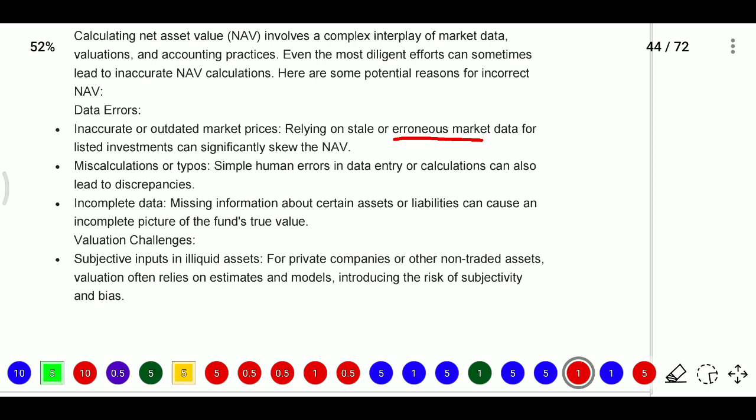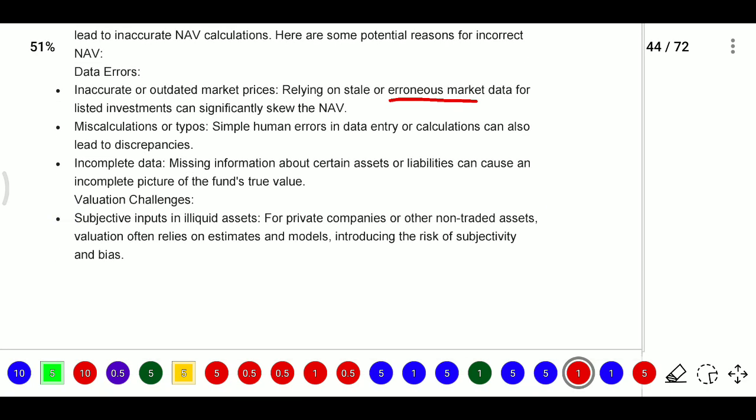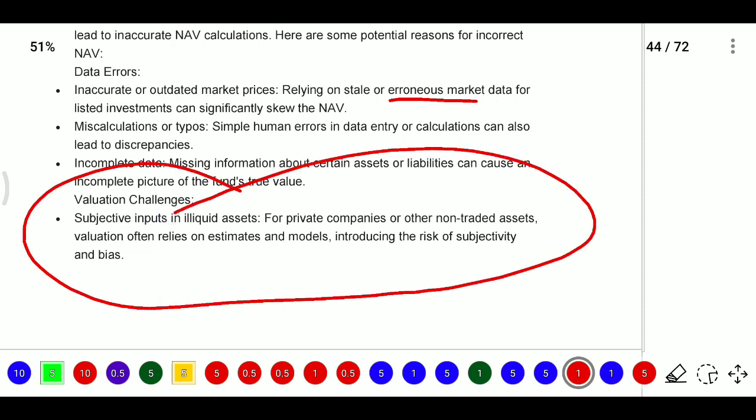Then it is also a data entry mistake. Calculation errors can also lead to discrepancies. Incomplete data: missing information about certain assets or liabilities can cause an incomplete picture of the fund's true value. Next, valuation challenges. Here, subjective inputs in illiquid assets, for private companies or other non-traded assets.